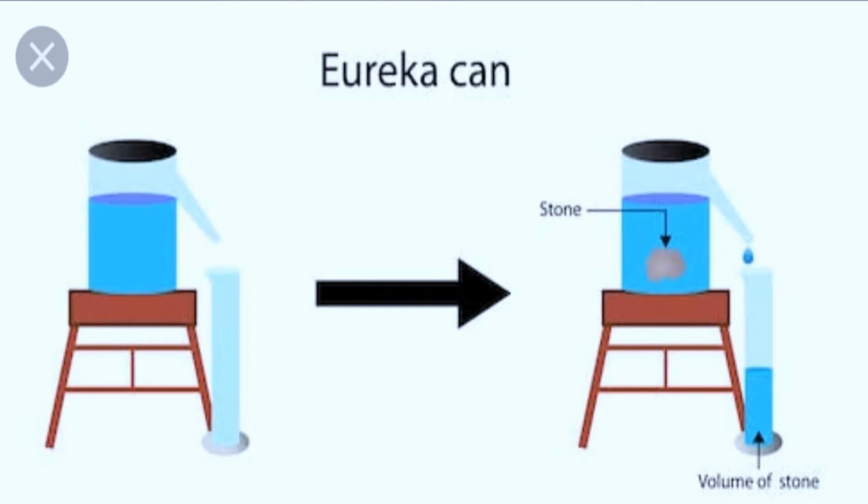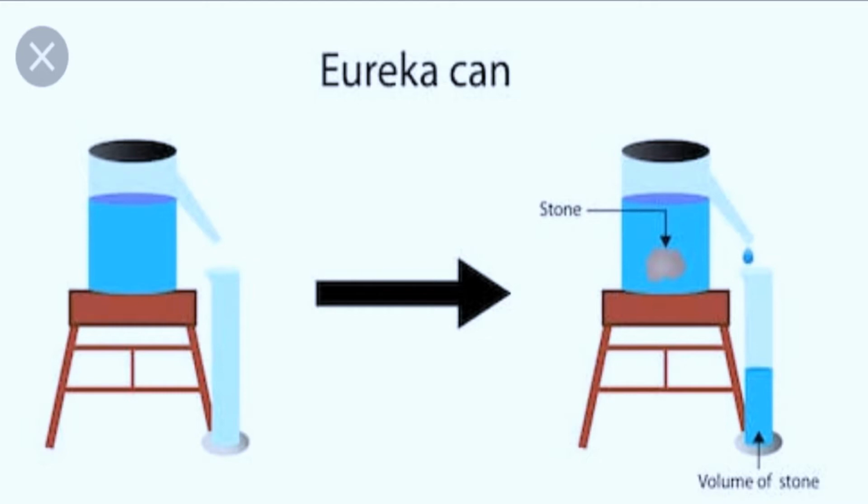As we have already said, what is the formula of density? Density equals mass by volume. First of all, we are going to measure the mass of that stone in a beam balance. Children, I have already shown you the beam balance.